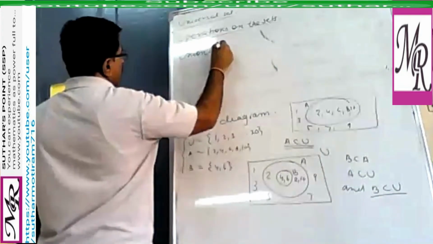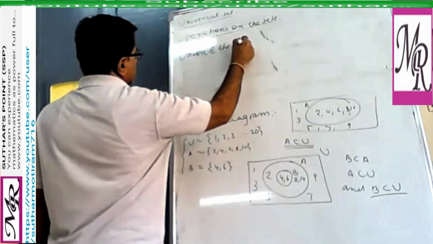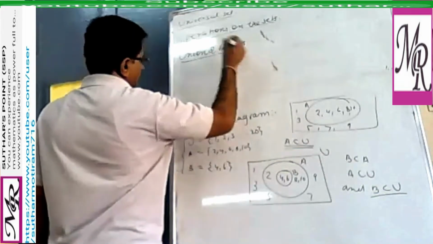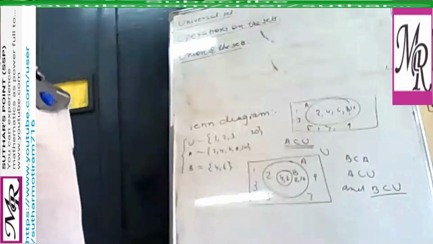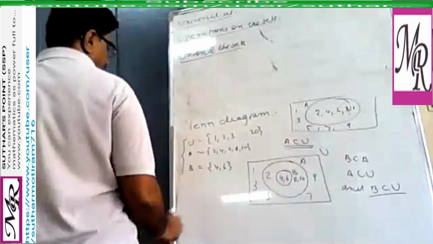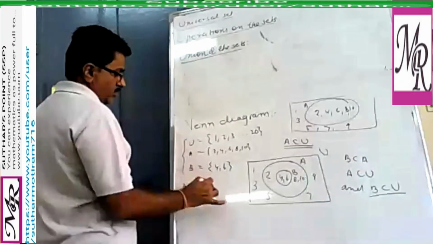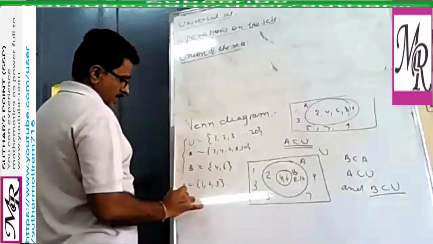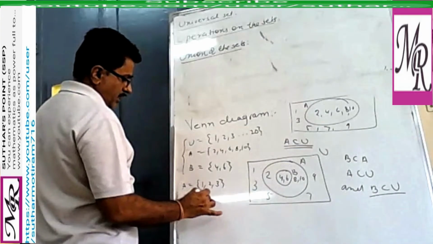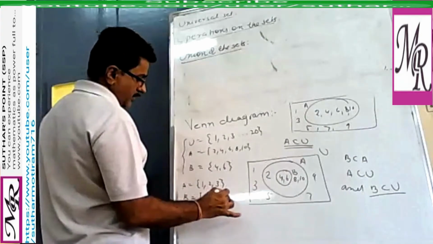Union of sets. If you are considering two sets, then the union of the sets A and B is the set which contains, like, set A contains 1, 2, 3 and set B contains elements 3, 4, 5.